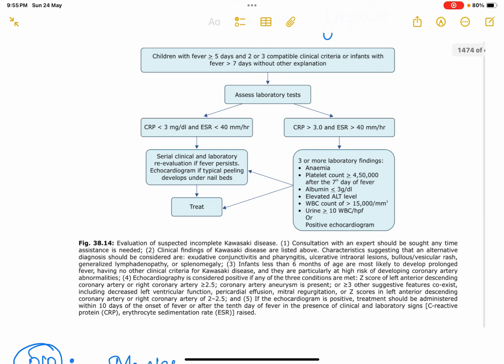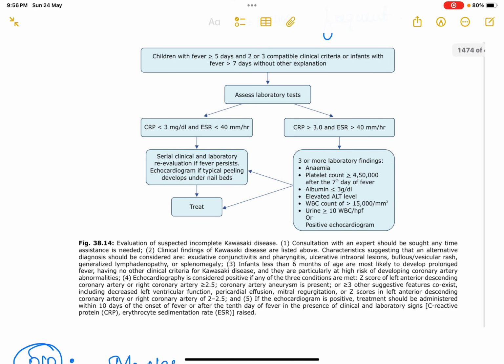Okay. So how will you evaluate? Consultation with an expert should be sought anytime assistance is needed. The clinical findings are listed above. Characteristics suggesting that an alternative diagnosis should be considered: exudative conjunctivitis, pharyngitis, ulcerative intraoral lesion, bullous or vesicular rash, generalized lymphadenopathy or splenomegaly. In all these conditions, you will consider an alternative diagnosis instead of Kawasaki disease.